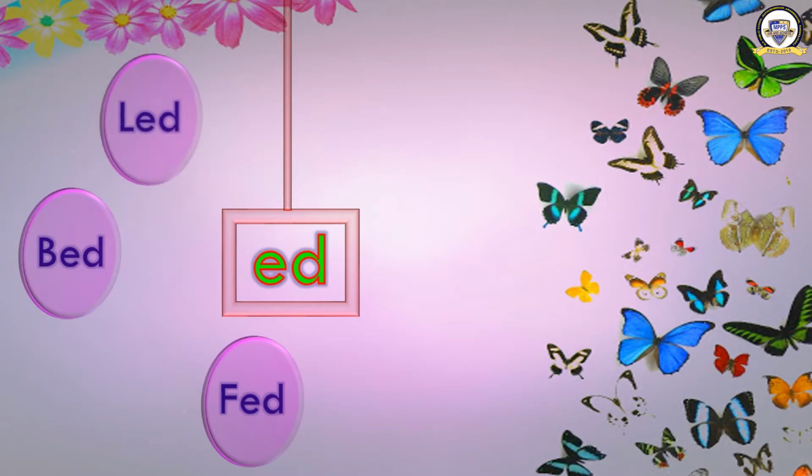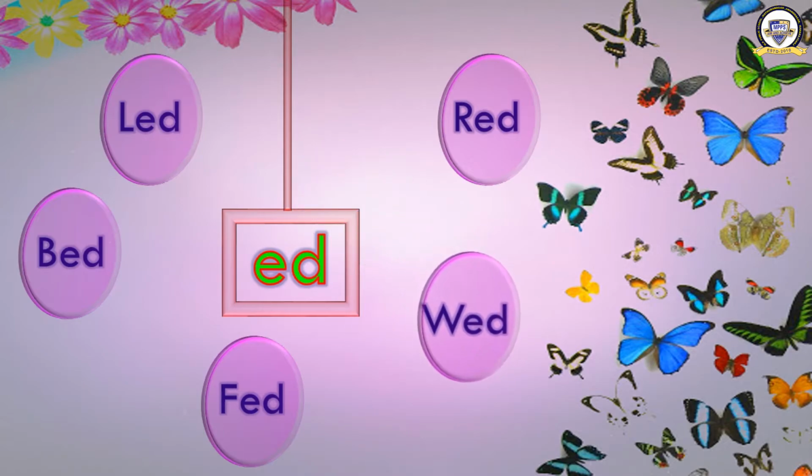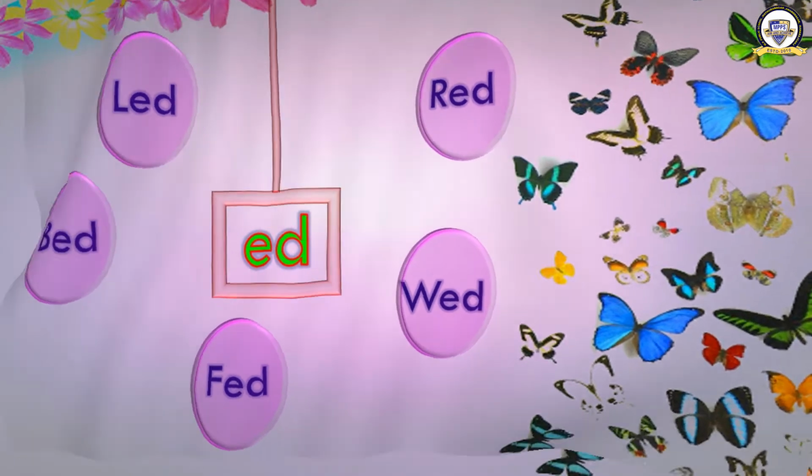Then L-E-D, led. R-E-D, read. And W-E-D, wed. Led, bed, fed, wed, and read. ED sound. Okay, A sound came here. If you write E, what will you pronounce it? A.